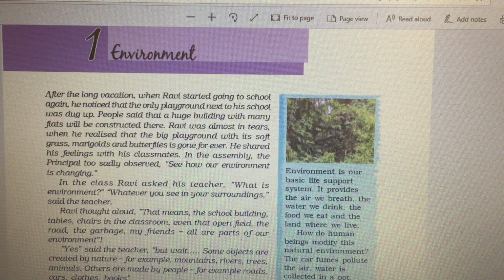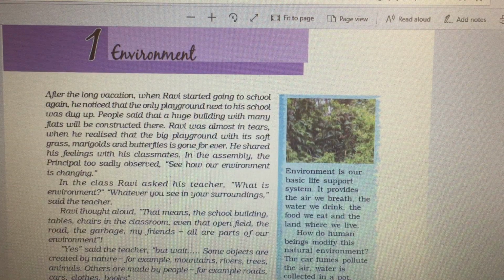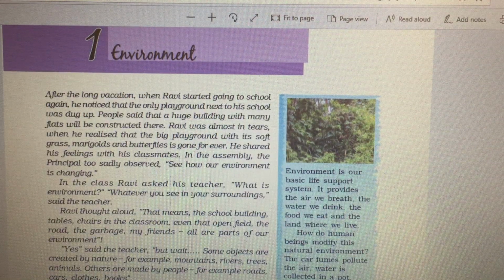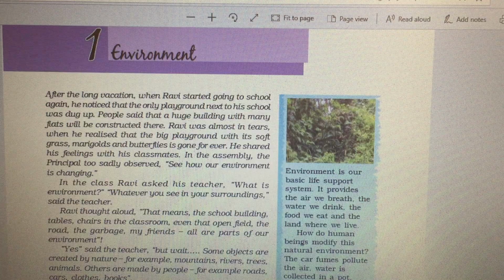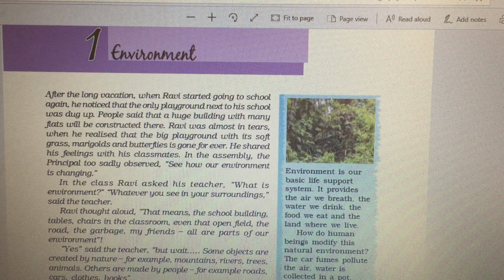Then he becomes curious, and he asks his teacher what exactly environment is. The teacher says, whatever you see in your surroundings is an environment. So in class he saw benches, table, chair, blackboard, building, playground, tree.